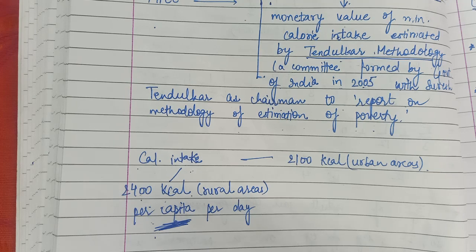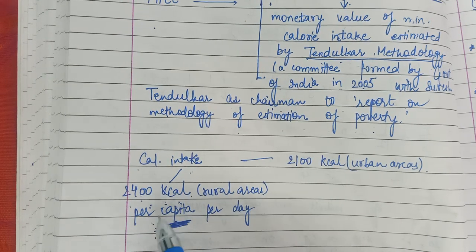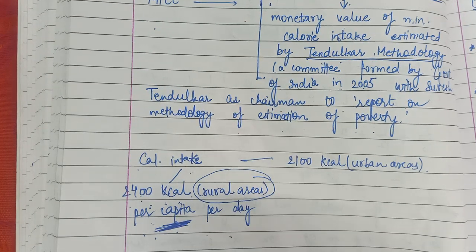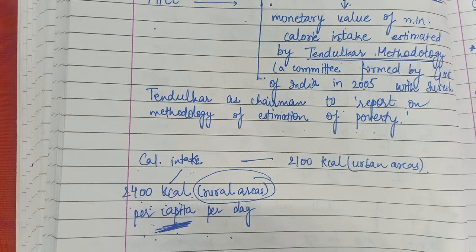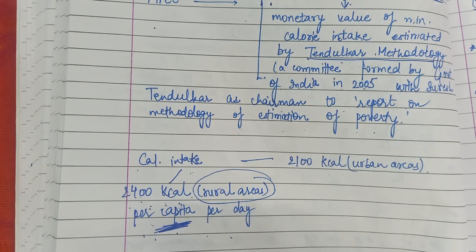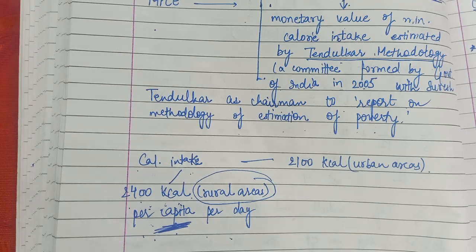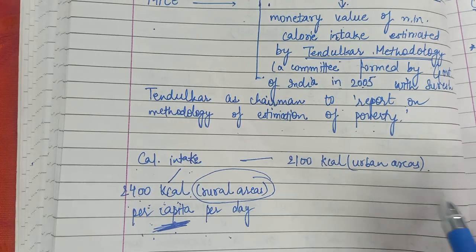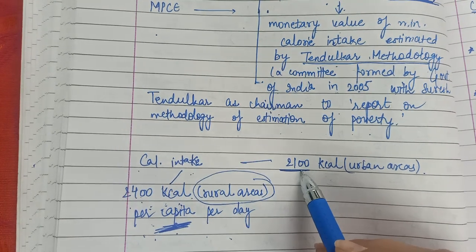Per capita means per person. So 2400 kilocalorie per person per day in rural areas. So every individual in rural areas needs 2400 kcal per day. That's the minimum calorie intake to remain on the non-poor side. And for urban areas, this number has been fixed at 2100 kcal.